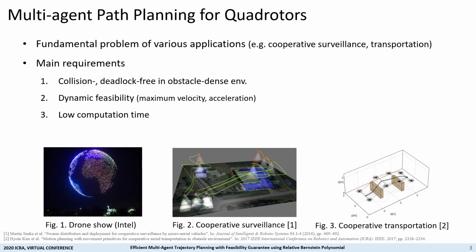Recently, multi-agent systems are receiving much attention due to various applications such as drone show or cooperative transportation. For the successful operation of these systems, a path planning algorithm is required to generate safe and dynamically feasible trajectories in a short time. However, it is challenging to satisfy all the requirements.